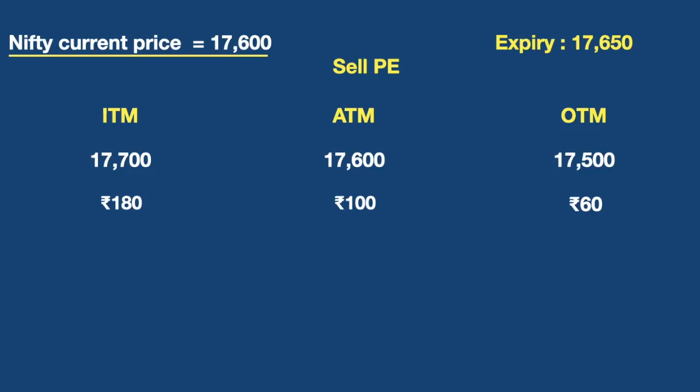Now at that time if I had taken this at the money strike price, Nifty closed above this level, right? So my view was correct. So this entire 100 rupees will be my profit. Now if I had taken this out of the money strike price, Nifty closed above the strike price, right? So here also my view was correct. So this entire 60 rupees will be my profit.